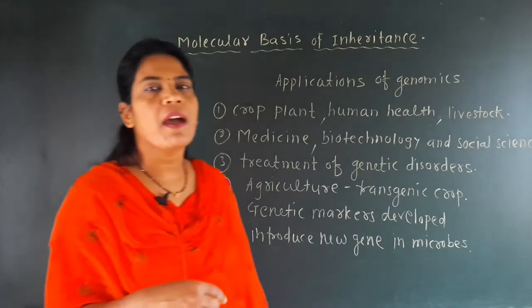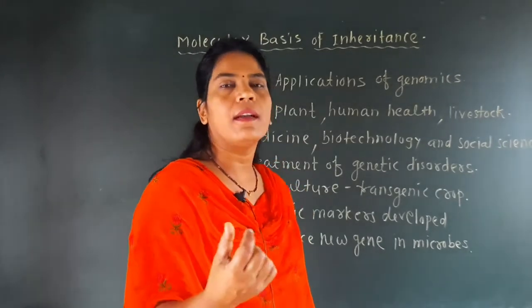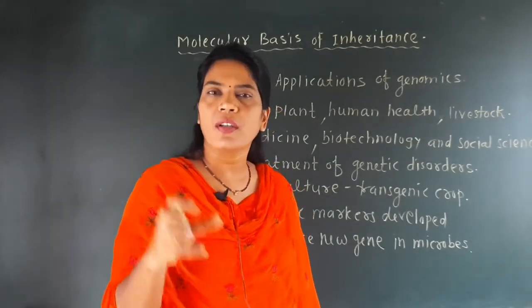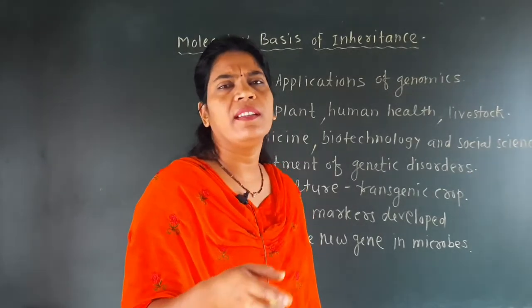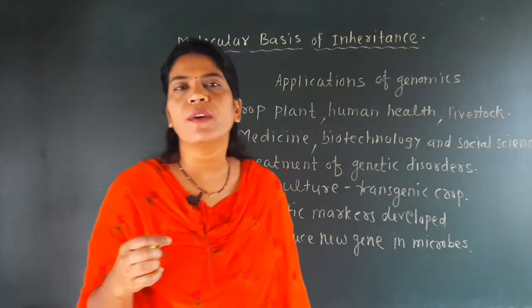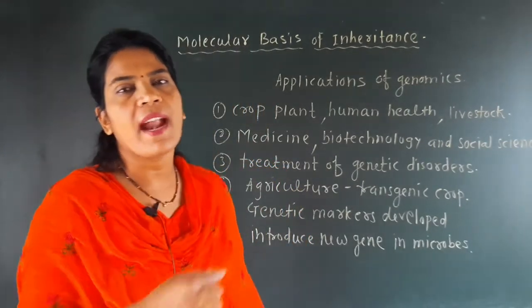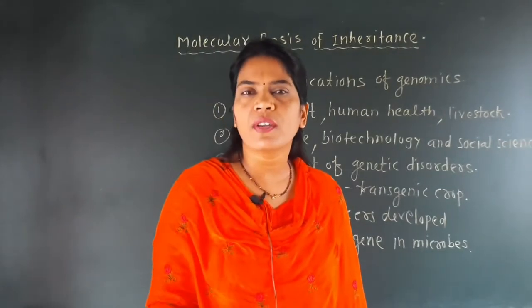Then genetic markers are developed in human beings or in other organisms by the study of genomics, particularly in forensic science. For example, in DNA fingerprinting, we have seen that a DNA probe is added and it is used for the hybridization of the host organism.